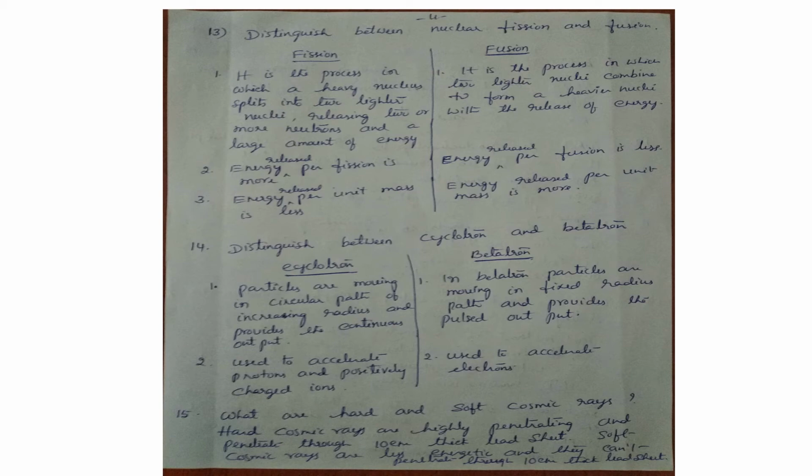Now, what are hard and soft cosmic rays? This classification is done on the basis of the thickness of the lead sheet through which the rays can pass. Hard cosmic rays have a very high power of penetration. They can pass through a 10 cm thickness of lead sheet, whereas soft cosmic rays are less penetrative, less energetic, and they cannot penetrate through 10 cm thickness of lead sheet.